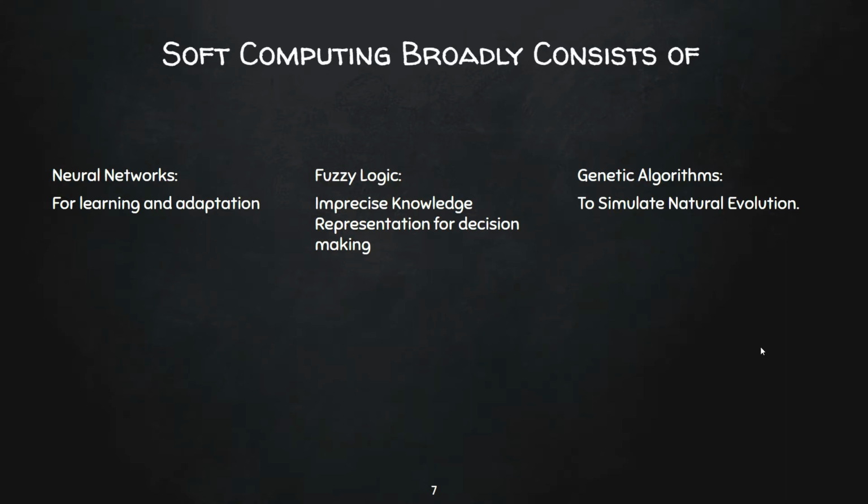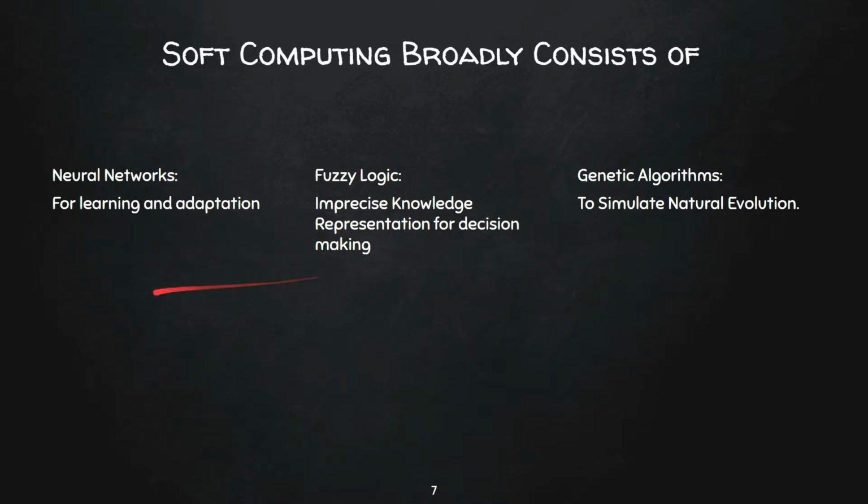Neural networks aid in the part of learning and adaptation like a brain does. Fuzzy logic is used to represent that learned knowledge, and fuzzy inference is used for decision making. Genetic algorithms are used to make our solution robust by simulating natural evolution, making sure our algorithm evolves to a solution.